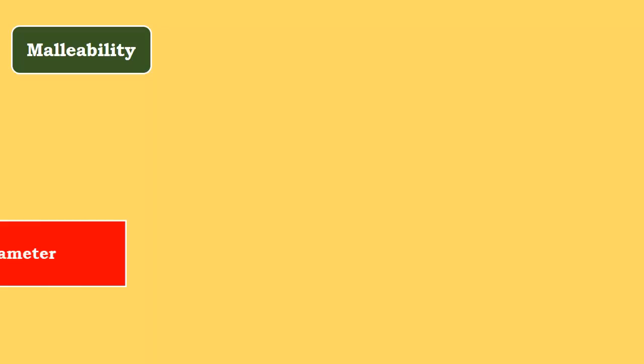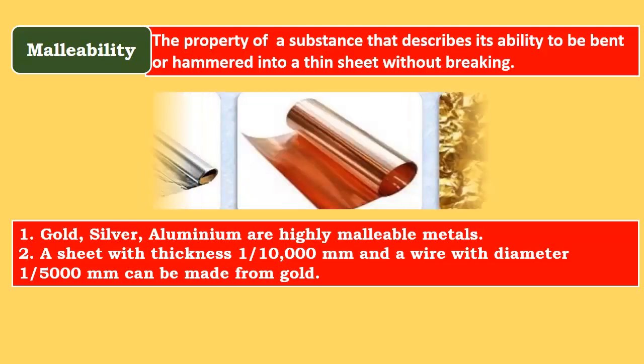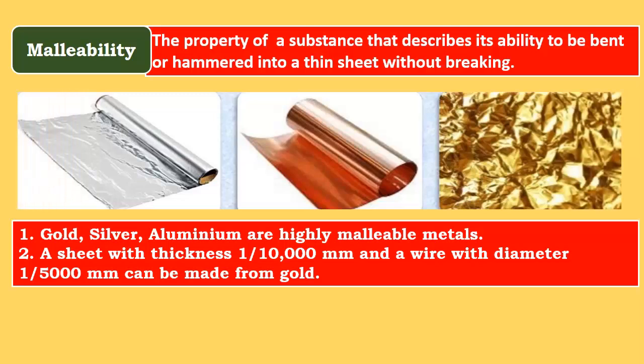Malleability. What is malleability? The property of a substance that describes its ability to be bent or hammered into thin sheets without breaking. You can make a foil or a very thin sheet of aluminium, copper, silver, iron. So metals are malleable. Highly malleable metals are gold, silver and aluminium.